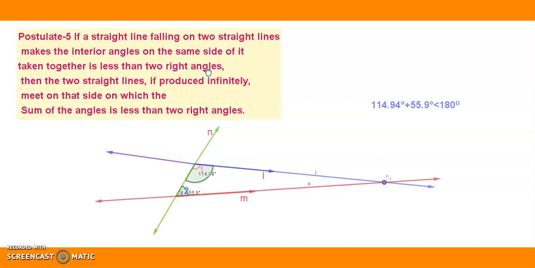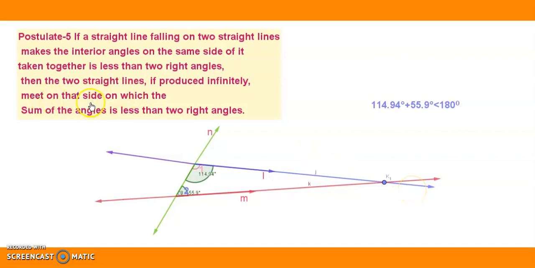If the sum of angle 1 and angle 2 is less than 180 degrees, then the two straight lines, that is line L and line M, if produced infinitely, that means if you just produce them in this side where the interior angle sum is less than 180 degrees, what happens?